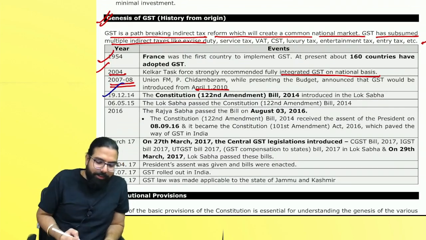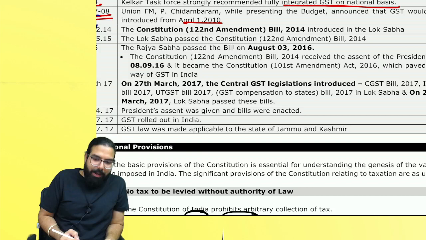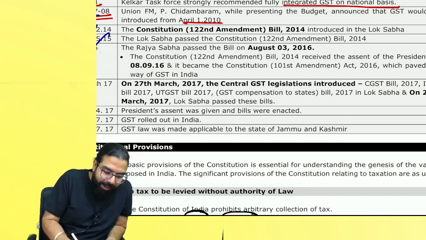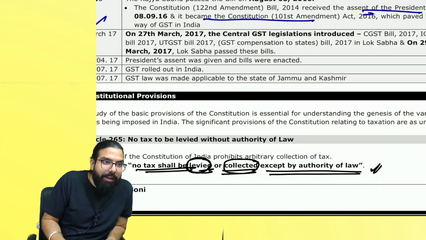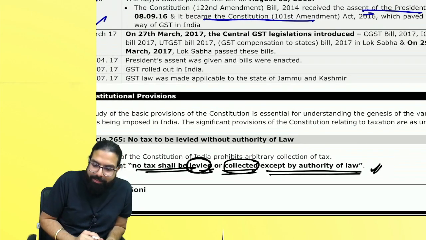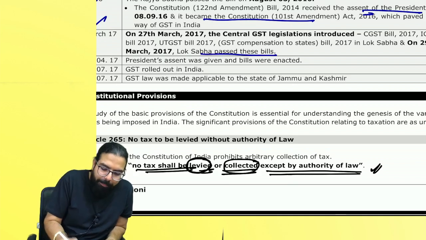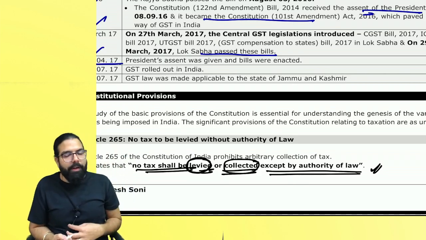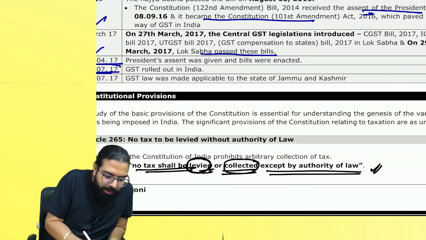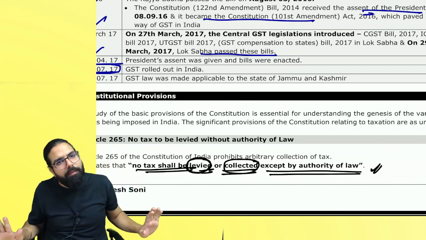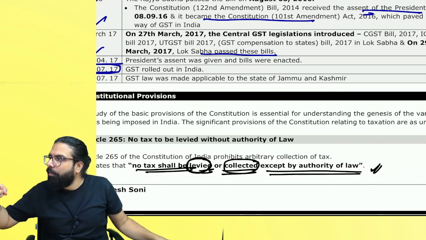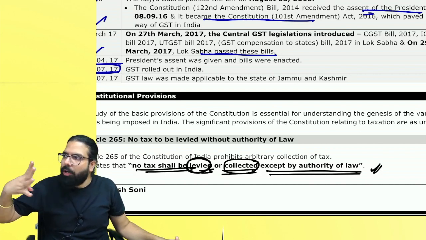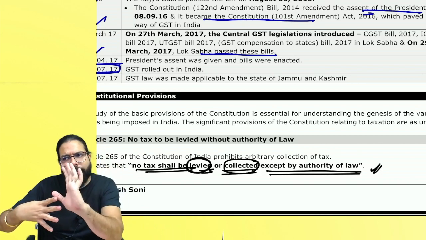See, the constitutional amendment bill was introduced, Lok Sabha passed, then Rajya Sabha passed, then the President gave the assent. Now they introduced the CGST bill, IGST bill, UTGST bill, and the GST compensation cess bill. Lok Sabha passed, Rajya Sabha passed, then the President gave the assent on 12th of April. After the President's assent, GST was rolled out in India. Clear? CGST bill, IGST bill, UTGST bill, compensation cess bill. Everyone 100% got it?